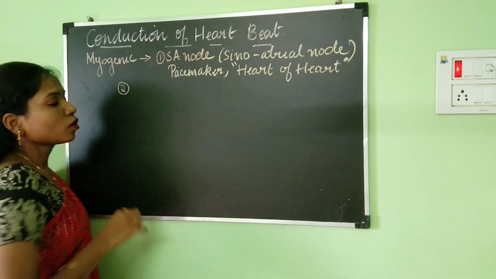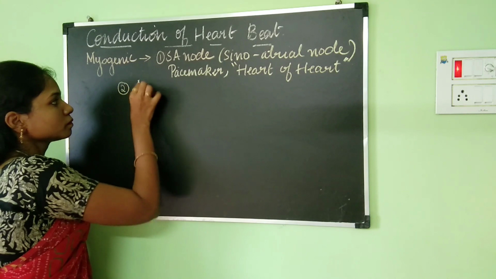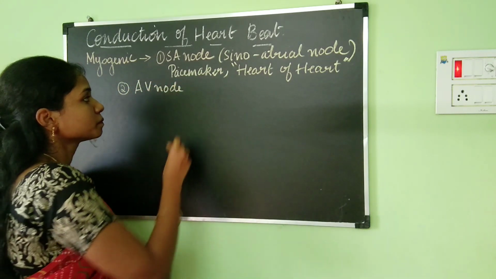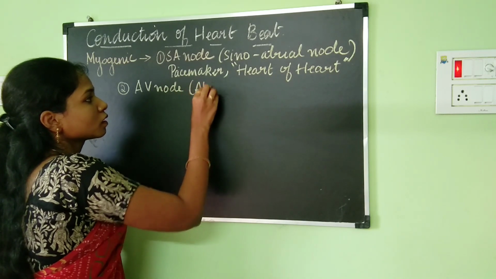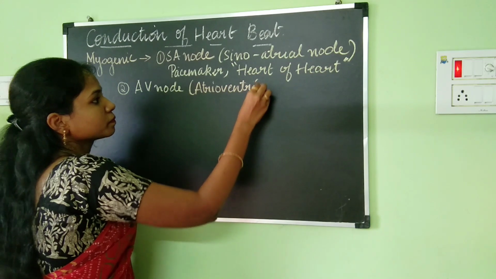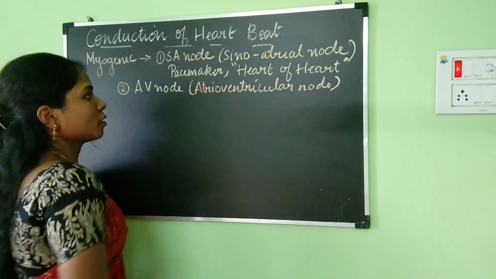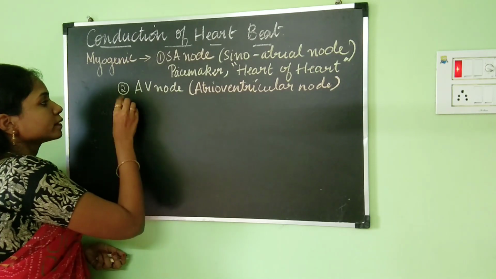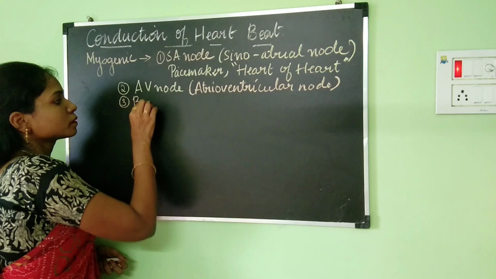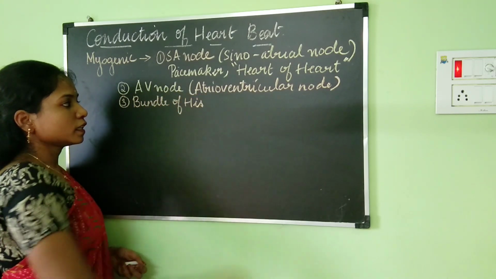The second autorhythmic cells present in the human heart is the AV node. AV node is the atrioventricular node. Then the third one is the bundle of His.